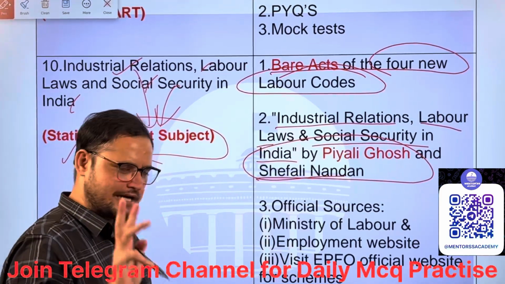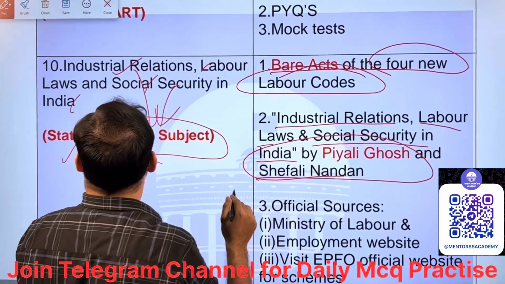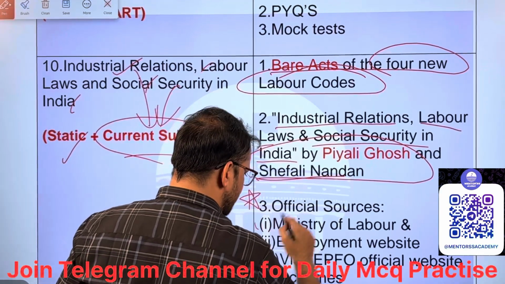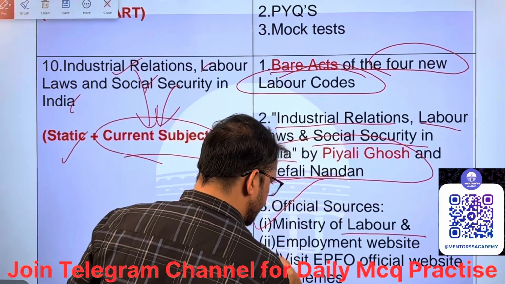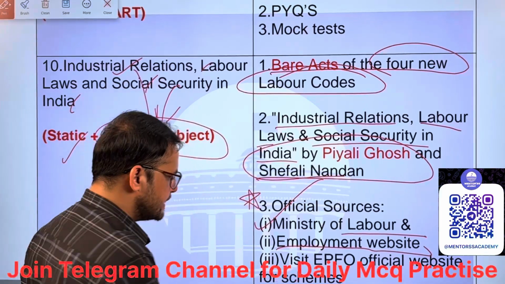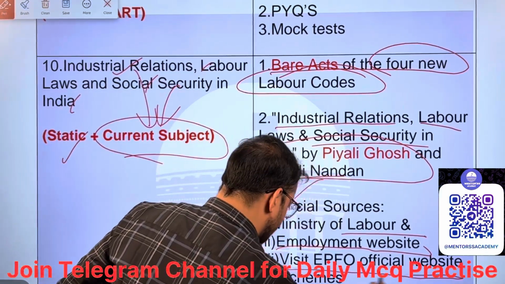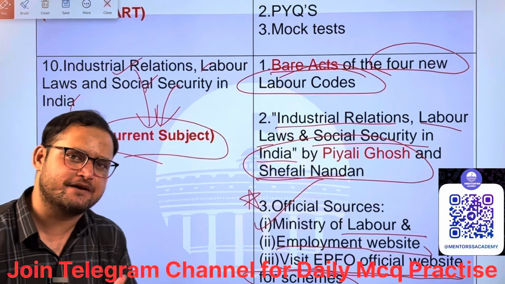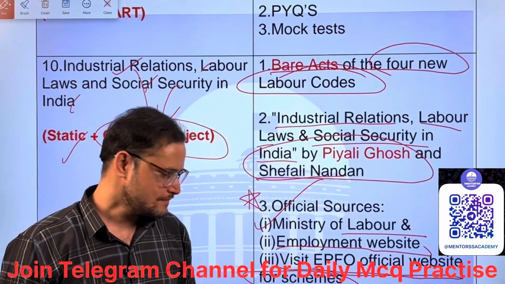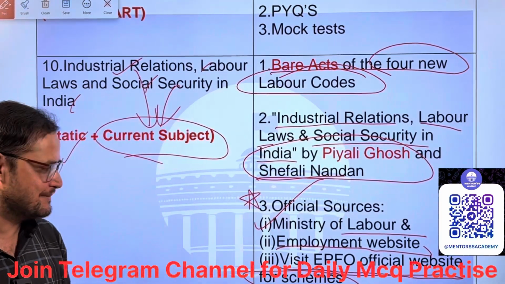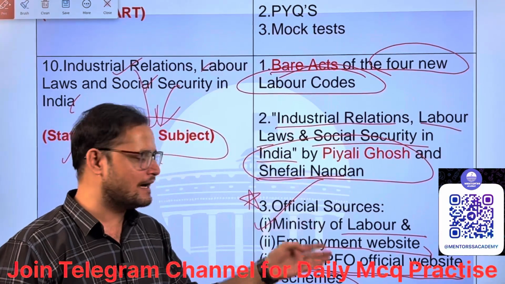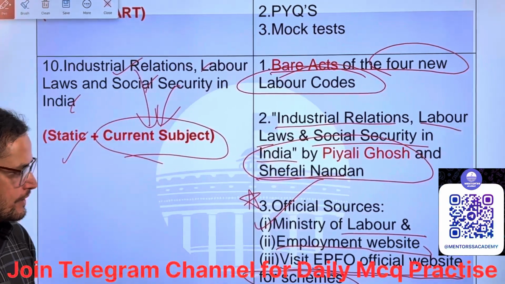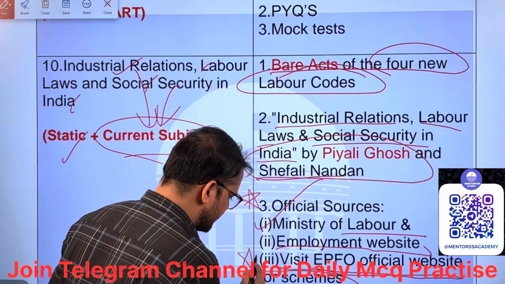Then, for the current part, the Ministry of Labour and Employment website is very important. Visit the EPFO official website for schemes, because you are writing the EPFO exam, right? You should go through all EPFO relevant schemes, whether past or current. So visit the official EPFO website first.